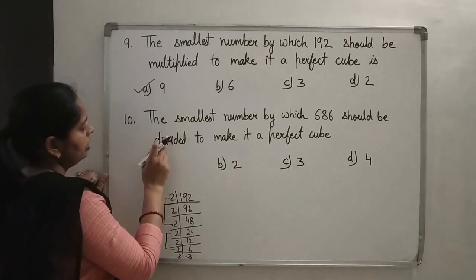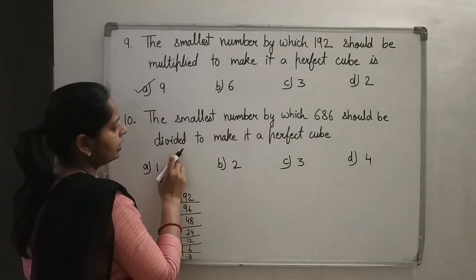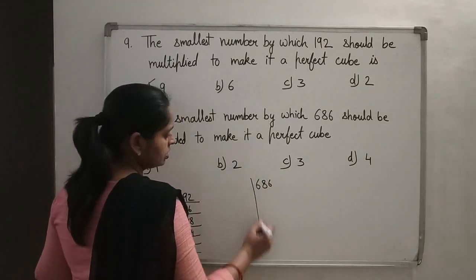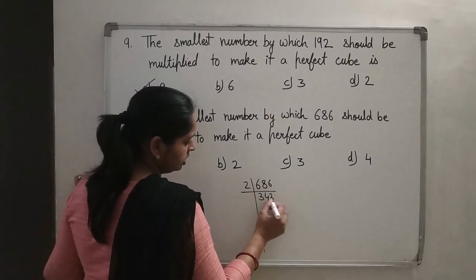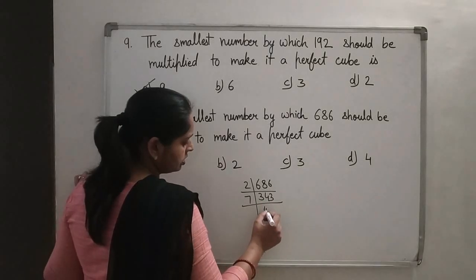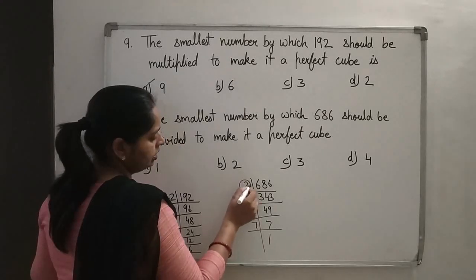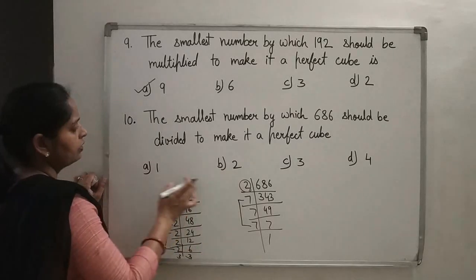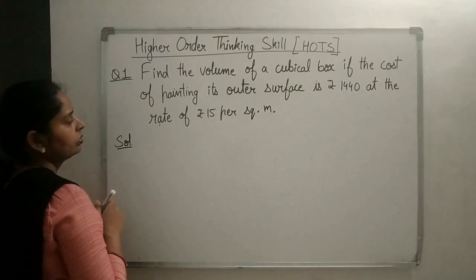The next question you are having is the smallest number by which 686 should be divided to make it a perfect cube. For this also we have to do the prime factorization. So here 2 3s are, 2 4s are, 2 3s are, 343 is perfect cube of 7. So 7 4s are, 7 9s are, 7 7s are, 7 1s are. So what is extra in this? 2, because the rest is in triplet, and to eliminate this we have to divide this number by 2 to make it a perfect cube. Yes.